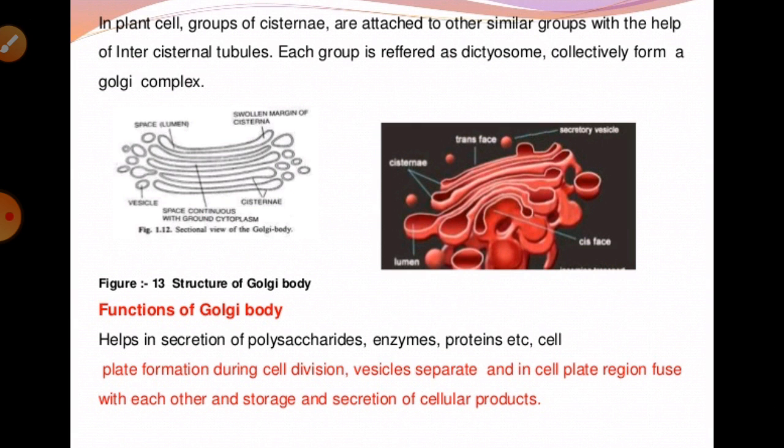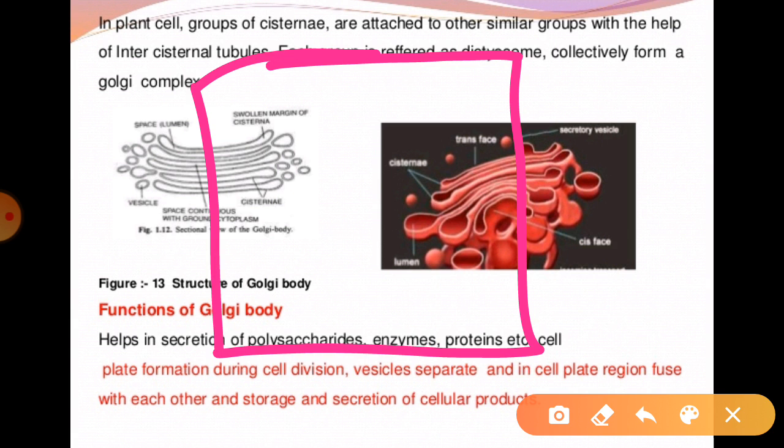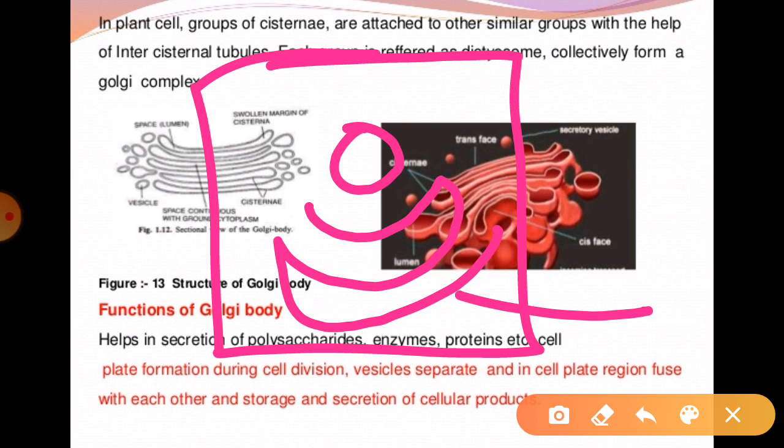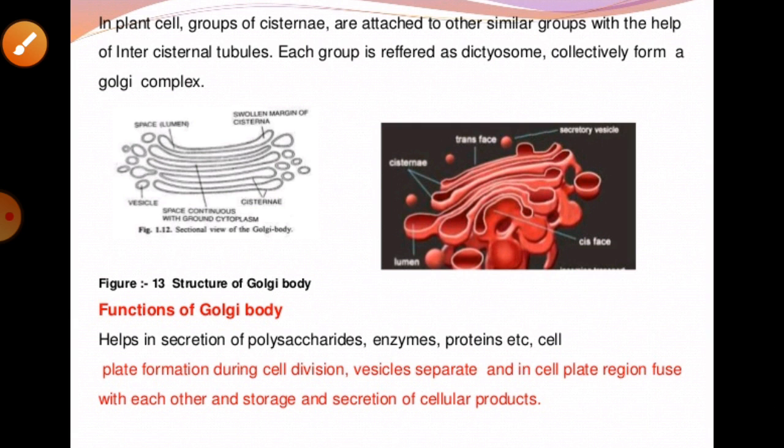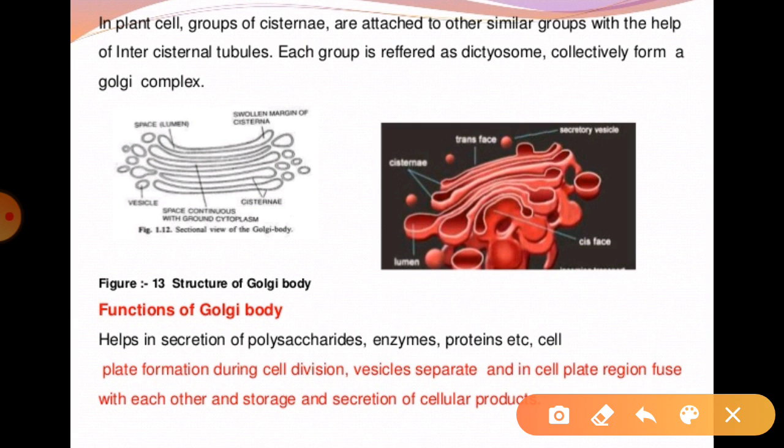You all must know that suppose this is a cell, this is a nucleus and this is the structure. So this structure is known as the cis face, right? If you see in the diagram, the outermost part of this structure is the cis face. It is always toward the cell membrane or plasma membrane, because it is responsible for receiving the secretory materials through the transitional vesicles which are pinched off from the SER.